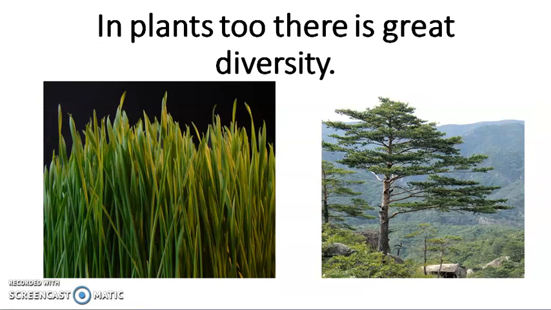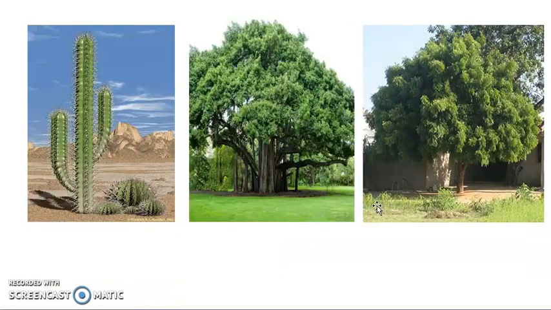Like animals, plants in all these different regions also show a great variety. See here, this is a grassy area, so we can see different types of plants here. This variety is characteristic of those different regions.